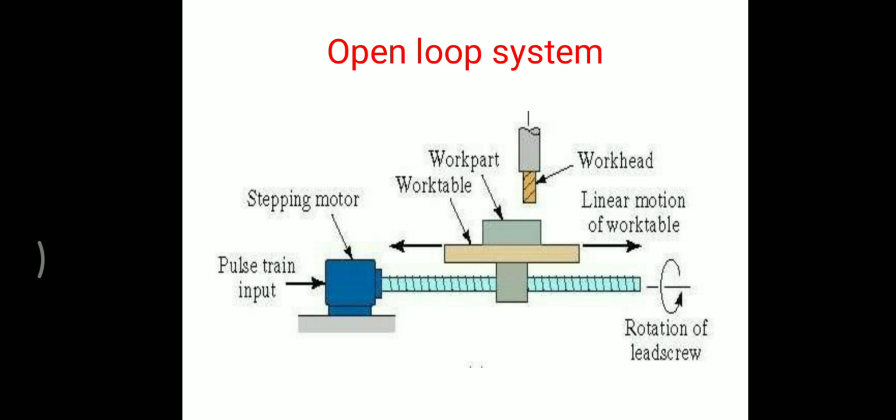Since there is no check on the slide position, the system accuracy is a function of the motor's ability to step through the exact number of steps provided at the input. For this reason, the open loop is generally used only in point-to-point systems where the accuracy requirement is not critical, or is very low.